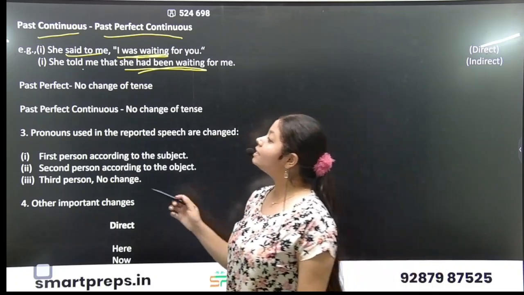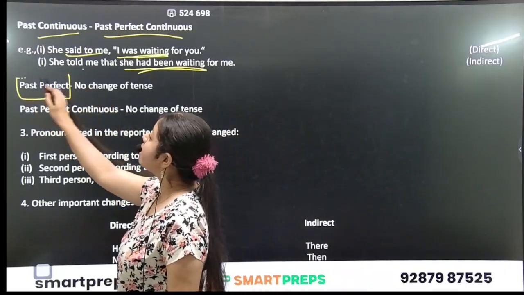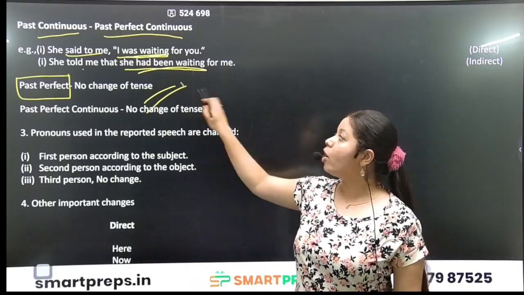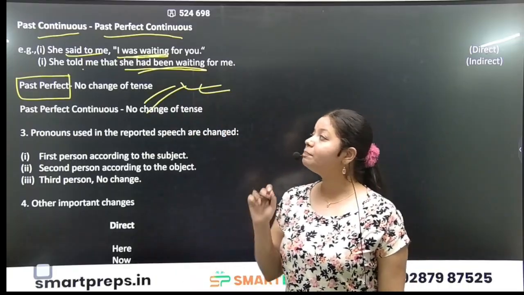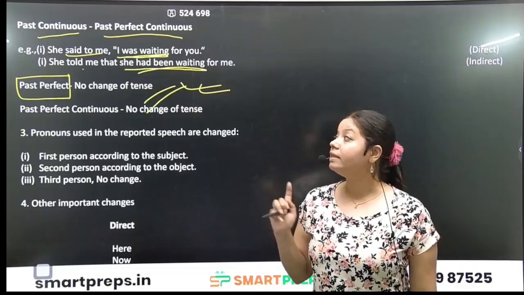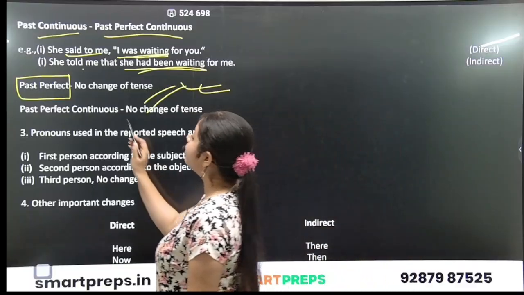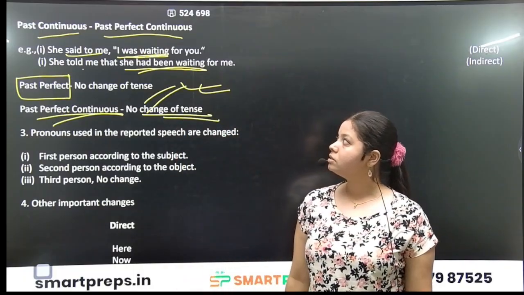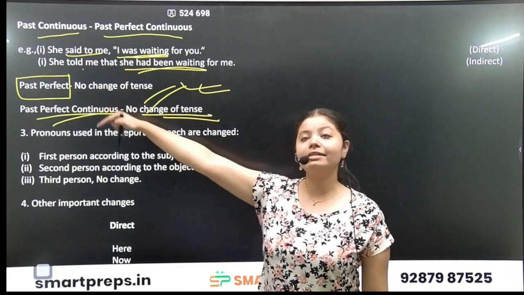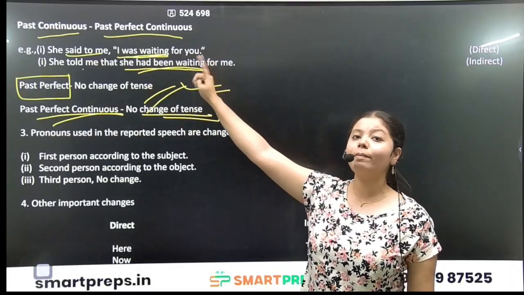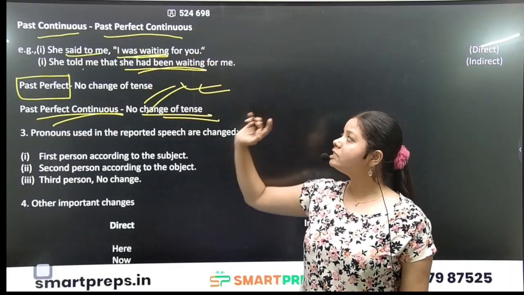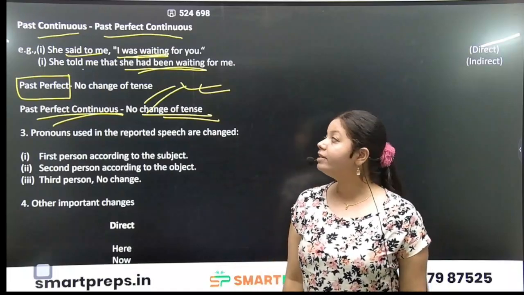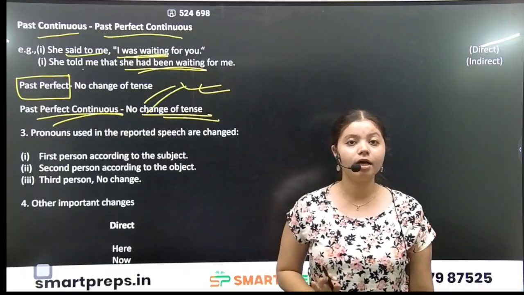Okay. Next, when there is past perfect in the direct speech, there will be no change of tense. This is the most important point. Past perfect continuous, there will be no change of tense. Here it was past continuous; that's why we have converted it into past perfect continuous. But when the direct speech has past perfect continuous, there will be no change of the tense. Whenever there is past perfect, there will be no change of the tense.